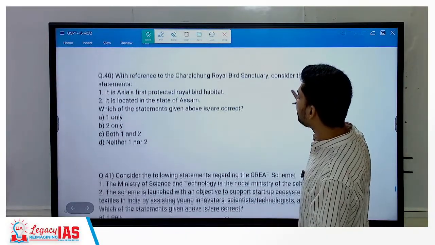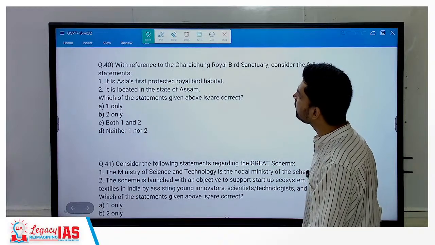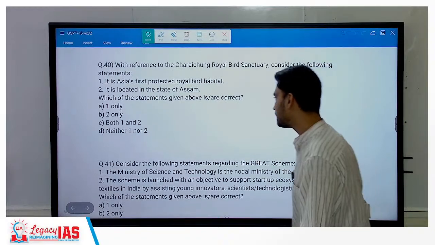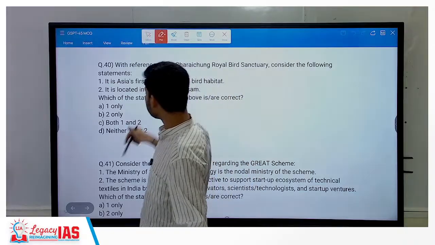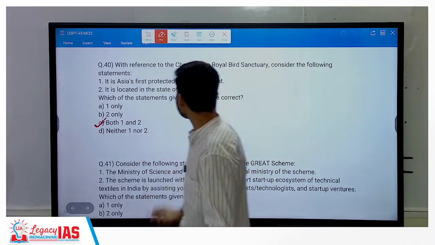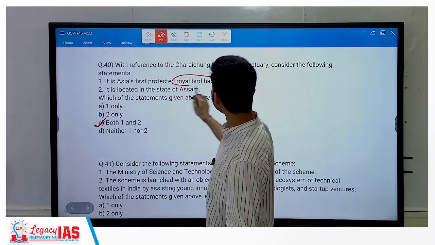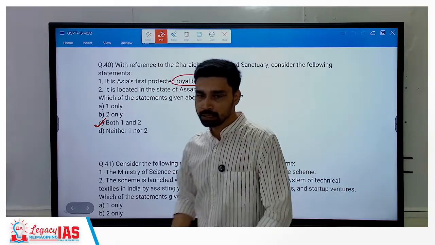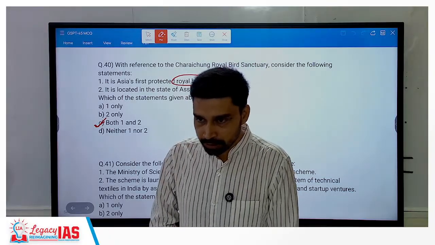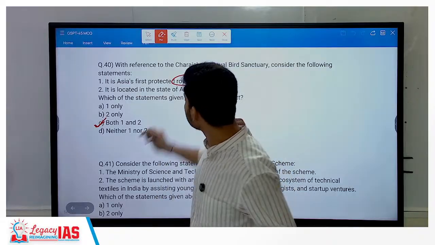Asia's first protected royal bird habitat located in the state of Assam, Charai Chung. Okay, that is correct. Charai Chung recently was in news, located in the state of Assam, and it is the first protected royal bird habitat. Okay, during the Ahom Empire itself, it was protected as a bird habitat. So both statements are correct here.